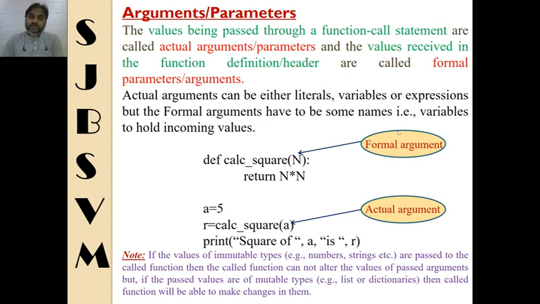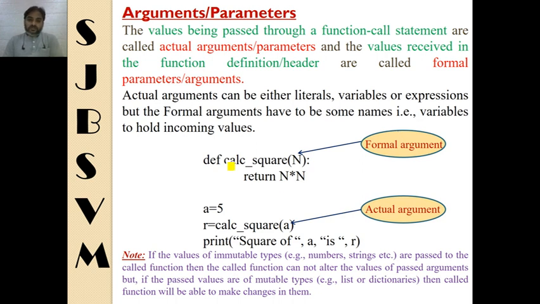Basically, arguments and parameters can be used interchangeably for one another, but sometimes arguments refer to the values which appear in the function call statement, and parameters are the variables which appear in the function's header line. Okay, so arguments in the function call statement and parameters in the function definition line.